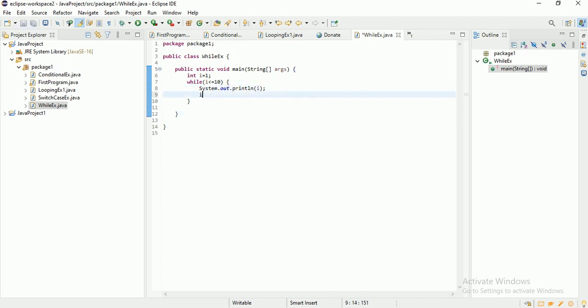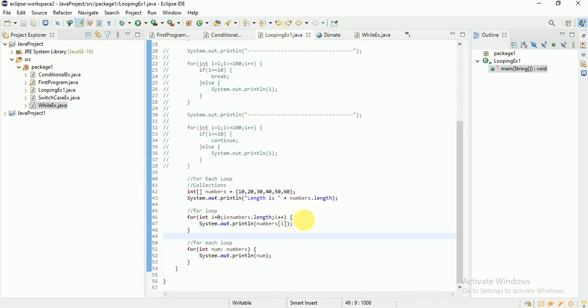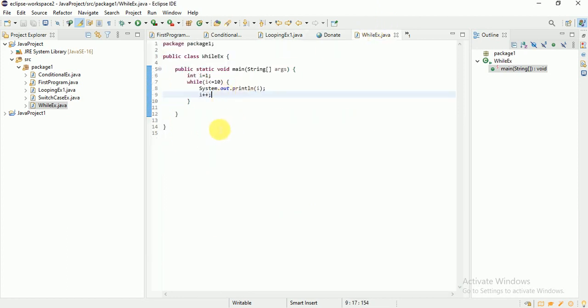For example, I am doing i plus plus here. So I am trying to increment the i value because there is no self increment here. You need to do it explicitly in a while loop. But in a for loop, you can see here, this is initialization, this is your condition, and this is your increment operator. Whereas in a while loop, there is no initialization, no increment, only the condition. Until this condition is false, it is going to run.